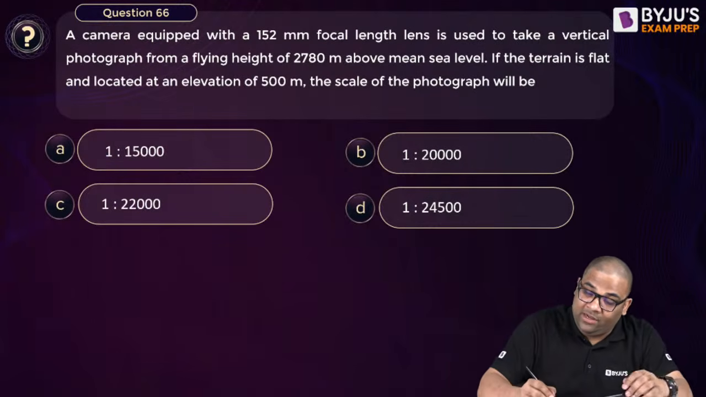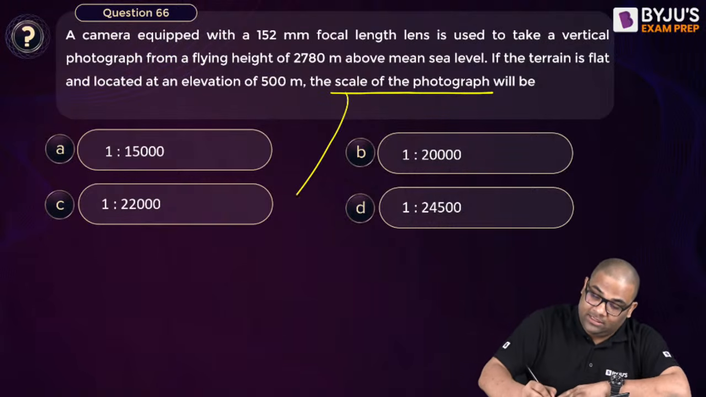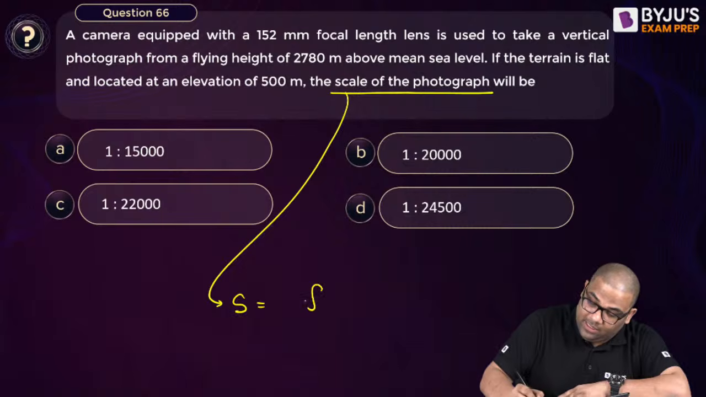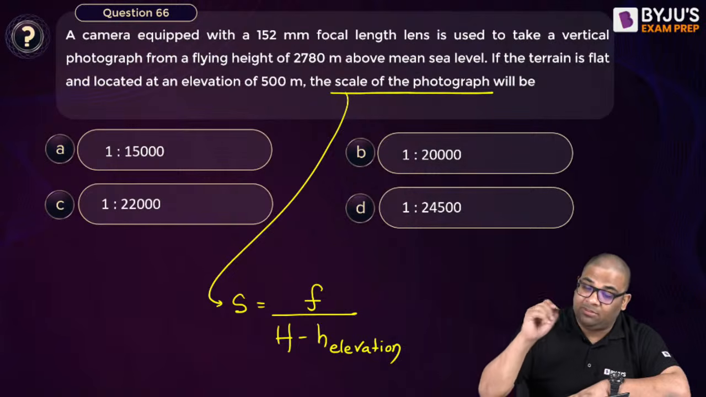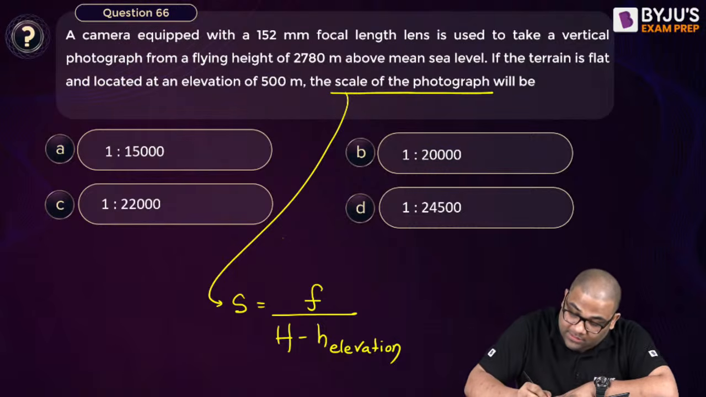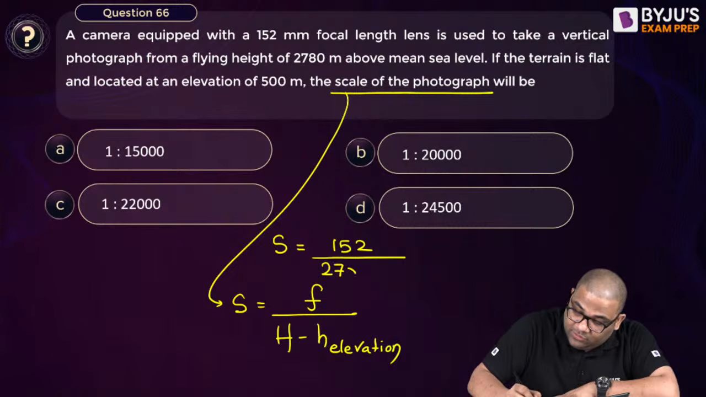This is easier. Scale of photograph. Scale of photograph is easy, right? Direct formula. So answer this scale of photograph. It is focal length divided by the height of the aircraft minus the average elevation of that particular place. This is easier. So such kind of straightforward questions you can answer. So focal length is given 152 mm. Height is given 2780 and then elevation is given 500. But this is in meters, so I'll convert into mm.